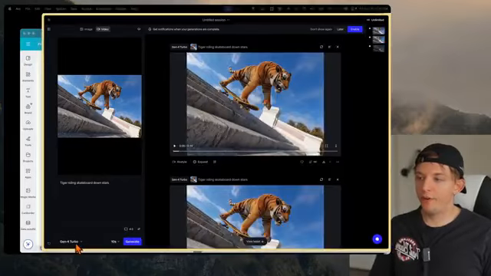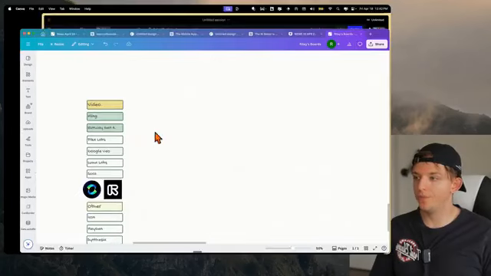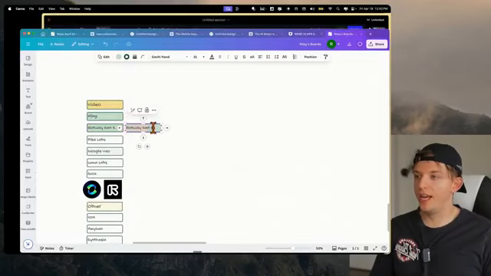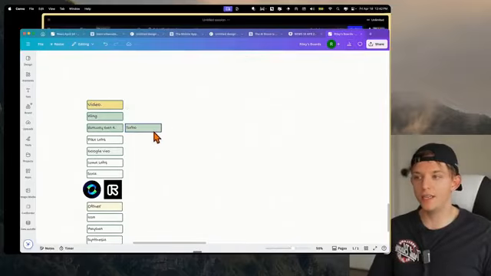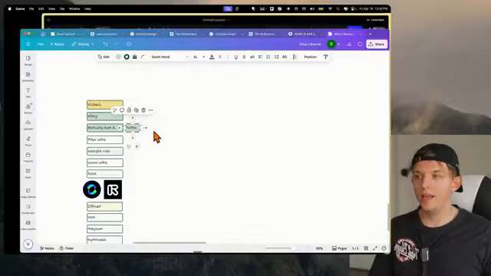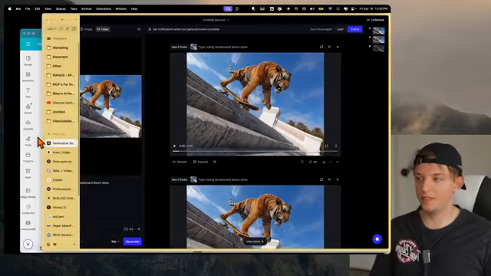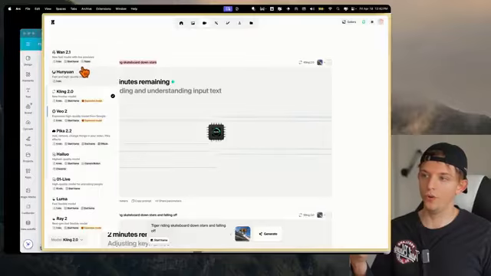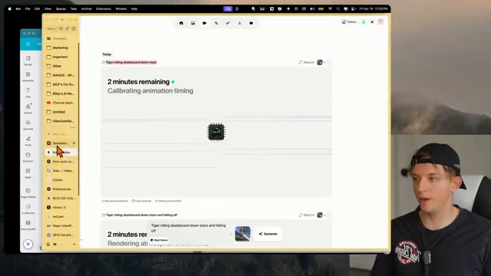And I actually forgot that Gen 4 just added Gen 4 Turbo. And so they just added Turbo, and this actually is very fast. It generates 10-second clips in about 30 seconds, I believe, which is a lot faster than 5 minutes, which Krea does, which is cool. And so sometimes you don't need to use the best model, and so you see that there's actually 2 minutes remaining on this.